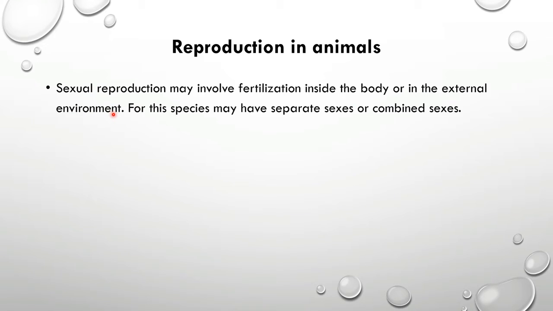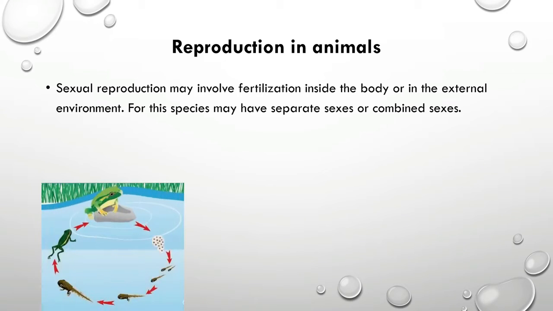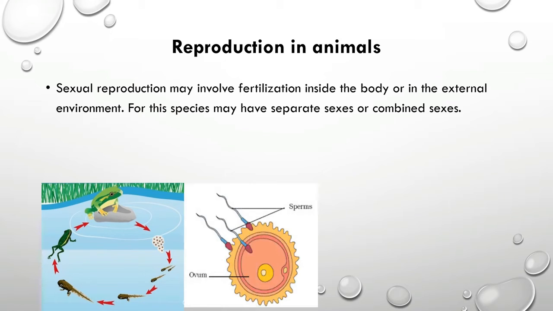For sexual reproduction, there should be two organisms of separate sexes, or an organism with combined sexes. In this diagram you can observe the life cycle of the frog. The frog shows external fertilization, and here it shows how internal fertilization occurs in animals. You will learn about these things in the next unit, so I am not going to explain more details regarding sexual reproduction here.